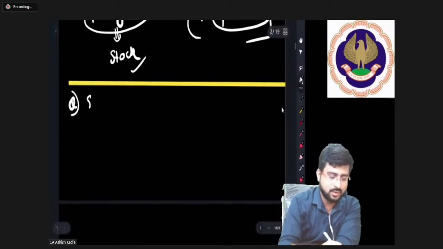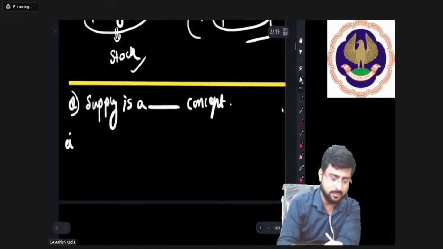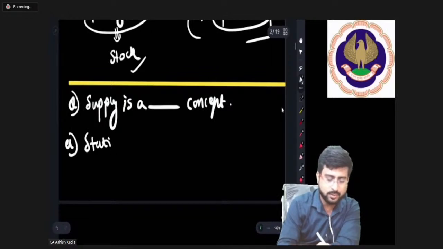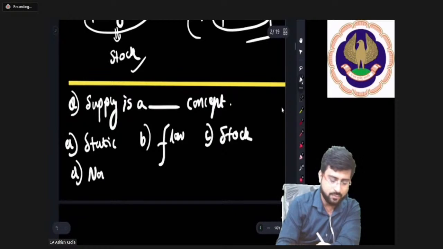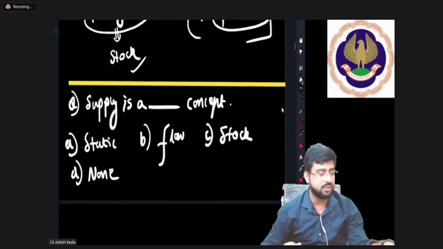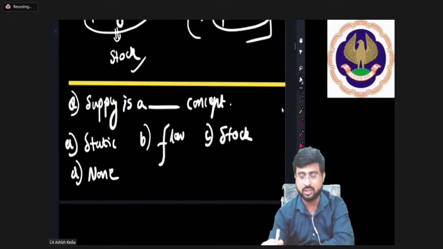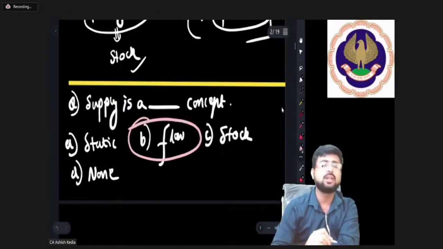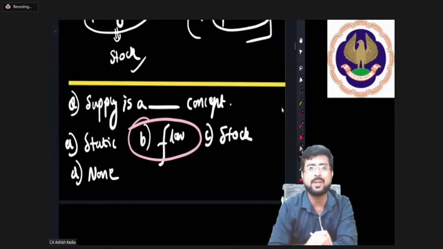Question is, supply is a dash concept. A, static. B, flow. C, stock. D, none. What say, guys? What do you think should be your answer? Come on everybody, I need every friend to answer this yaar. Fatafat yaar. Okay, so it's amazing to see that the answers are absolutely correct. Supply is indeed a flow concept. So you all are absolutely correct in saying the same.